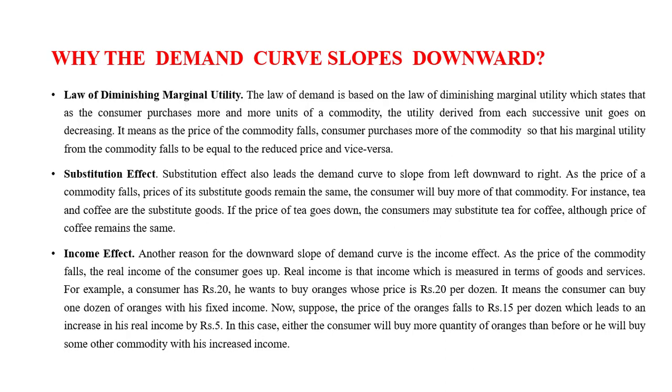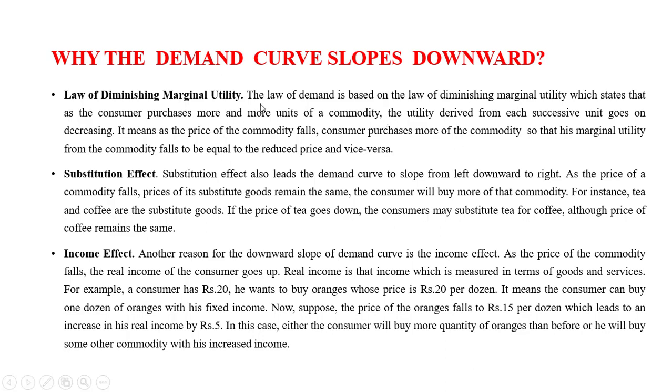Now in that case, you can buy more quantity of that orange. It depends on you whether to buy more quantity of orange, or use that money to buy something else, or just keep it in your pocket. So that is what the income effect is. When the consumer has a fixed amount to buy something and the price of the good is falling, then he has an opportunity to buy more of that good, or else just keep it with himself. So that is the income effect.